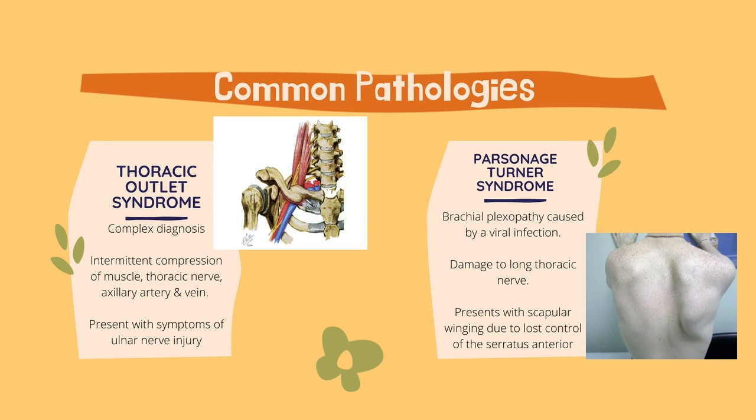So here are two common pathologies: thoracic outlet syndrome and Parsonage-Turner syndrome. Thoracic outlet syndrome occurs from compression of the muscle, nerve, artery, and vein in the brachial plexus region, while Parsonage-Turner syndrome results from a viral infection, which causes damage to the individual's long thoracic nerve.